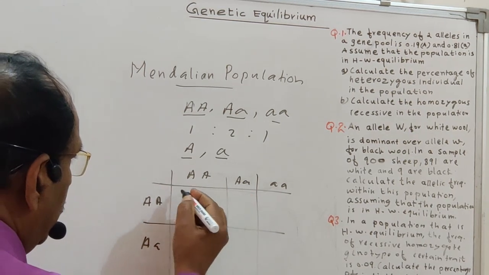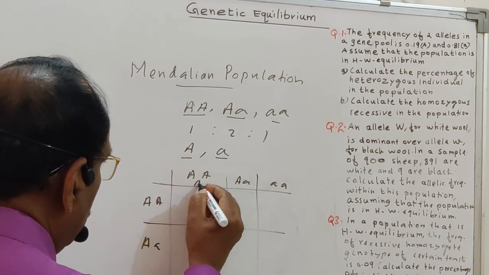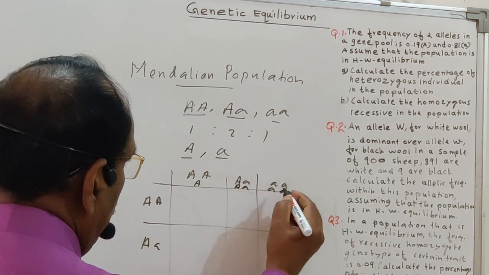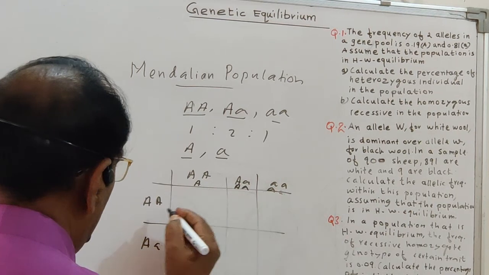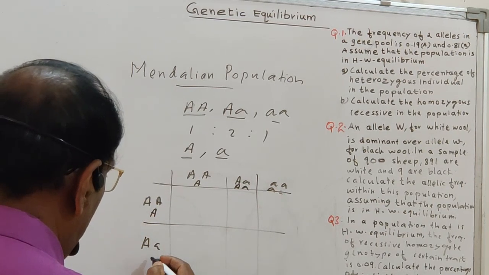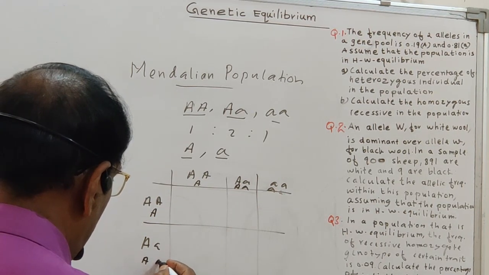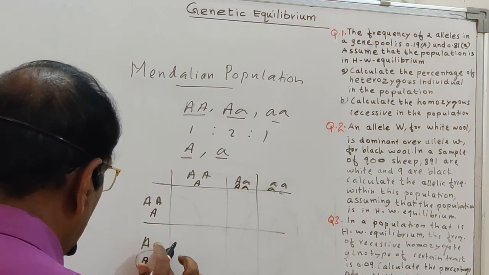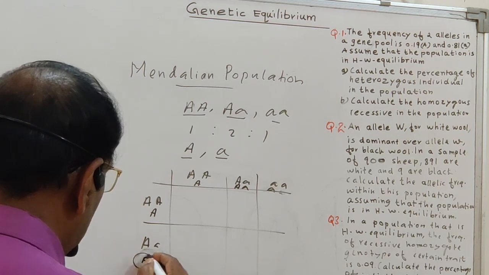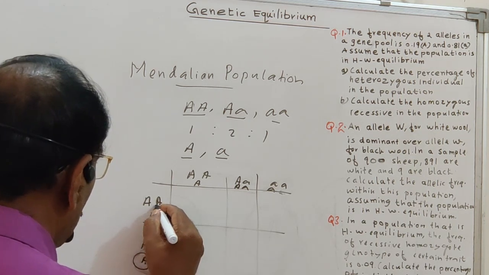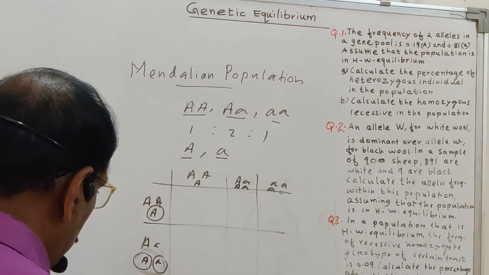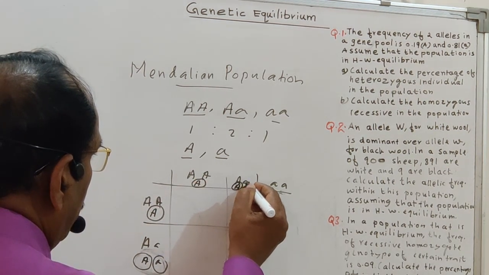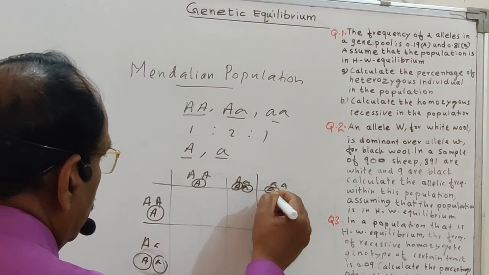During random mating, the capital A capital A individual produces only gamete A. All the gametes are similar. The capital A small a individual produces two types of gametes: one is capital A, another is small a. The small a small a individual produces all gametes small a. Again, capital A small a produces capital A and small a, and capital A capital A produces all gametes A.